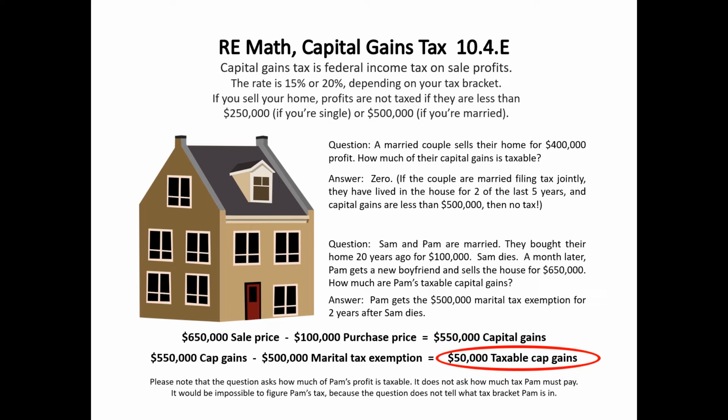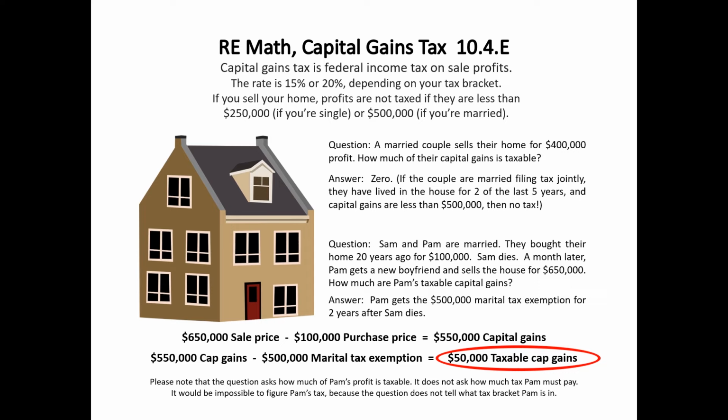Next, Sam and Pam are married. They bought their home 20 years ago for $100,000. Sam dies. A month later, Pam gets a new boyfriend, of course, and sells the house for $650,000. How much are Pam's taxable capital gains? To answer this, you need to already know that Pam still gets the $500,000 marital tax exemption for 2 years after Sam dies. If you know this fact, the rest is easy.